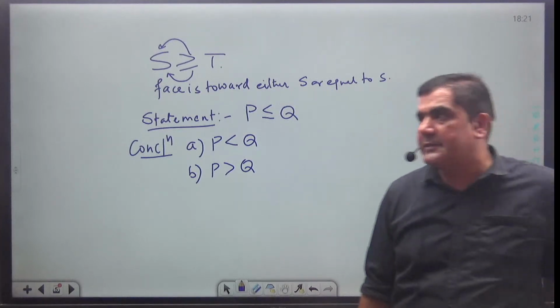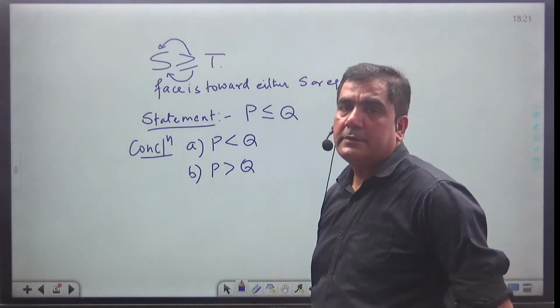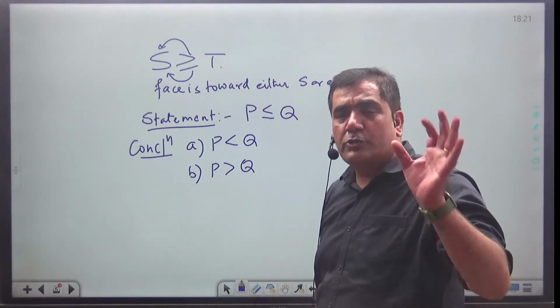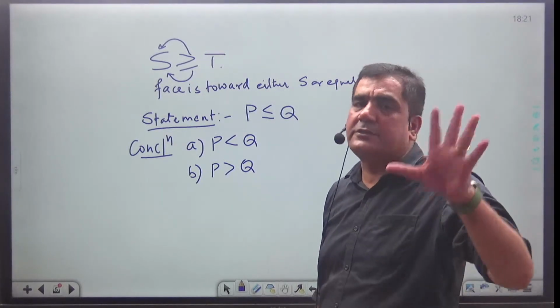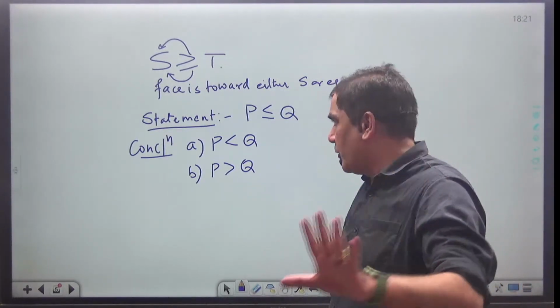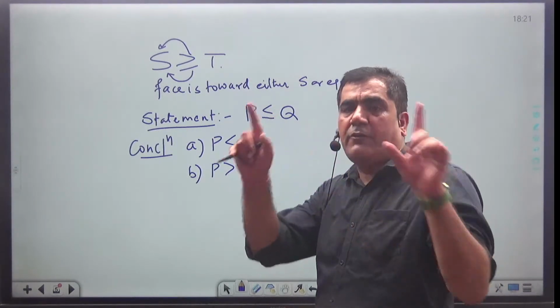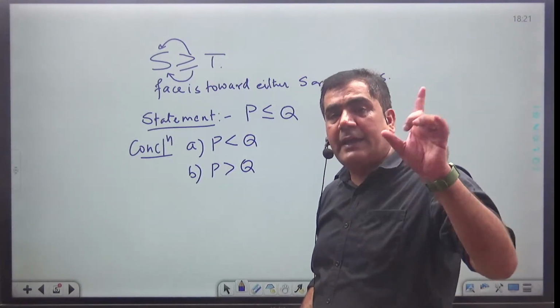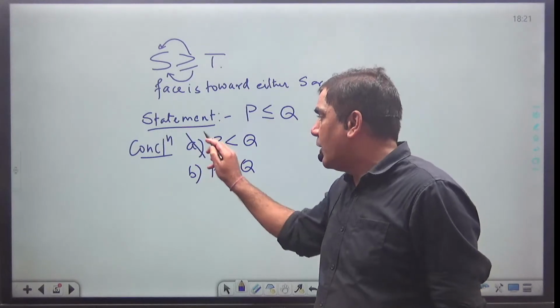Achal is saying A is correct. Means this is correct. And this is the most common mistake done by the students in the exam. See, if I take a sample of 100 students, 99 will say, yes, Guruji, A is correct, but A is wrong, and this is also wrong.